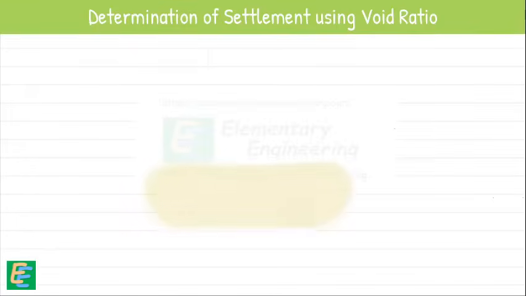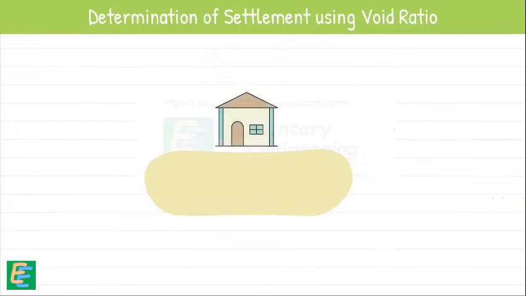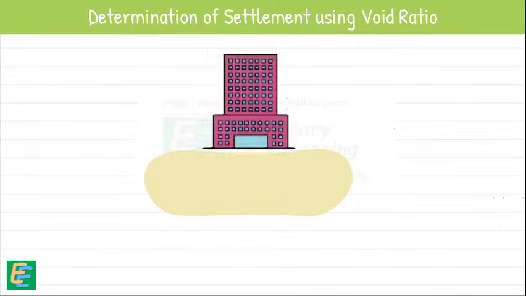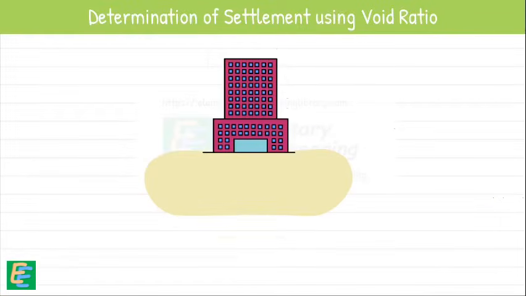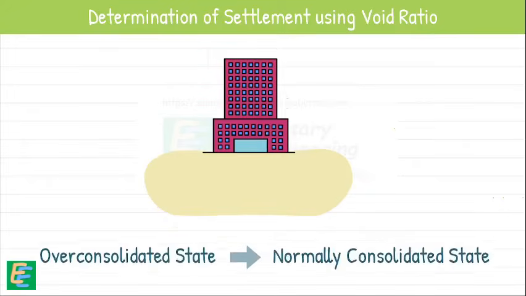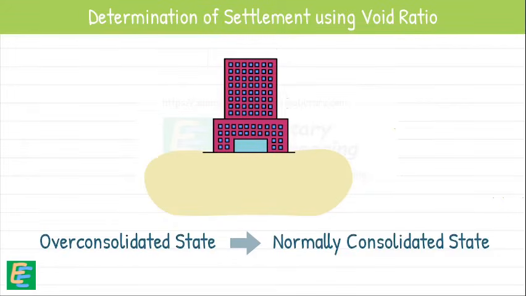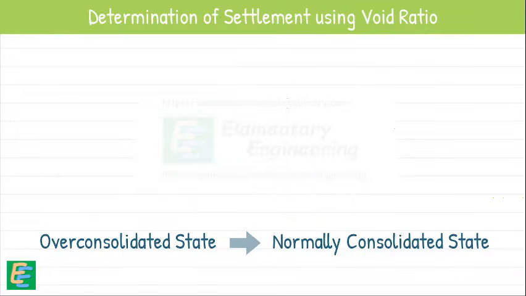Generally, we encounter soils that have previously been subjected to a load that was later removed, then soil is reloaded with higher load. In such cases, soil's state changes from being over-consolidated to normally consolidated. In this scenario, we need to calculate the soil settlement in two parts.